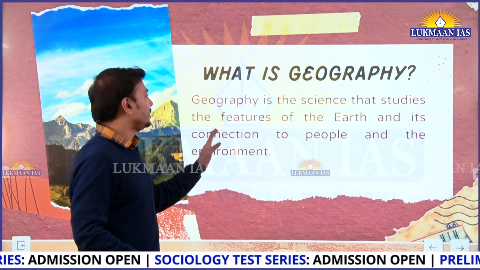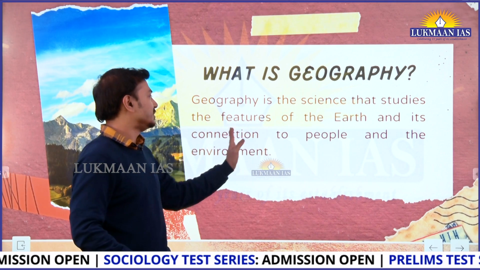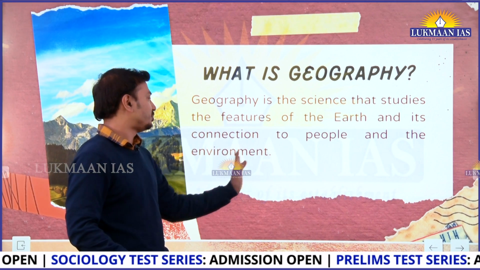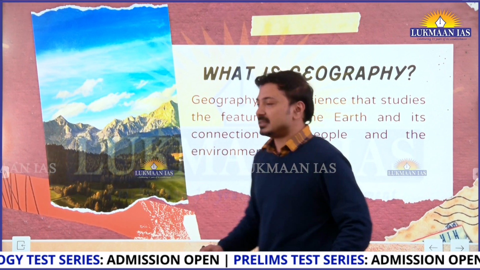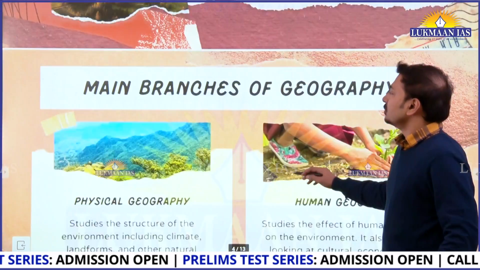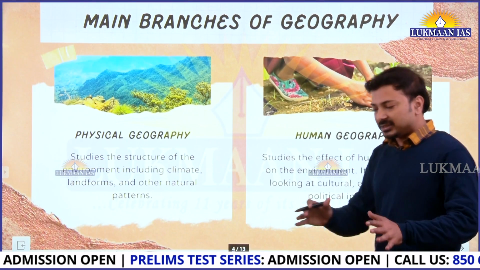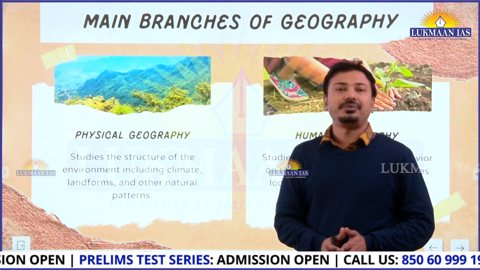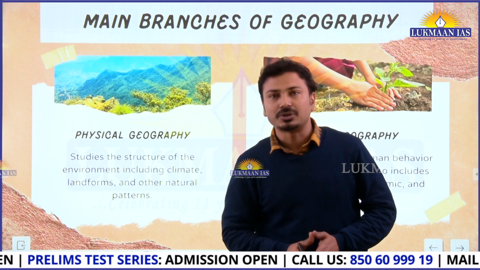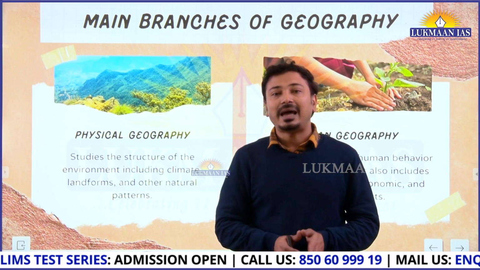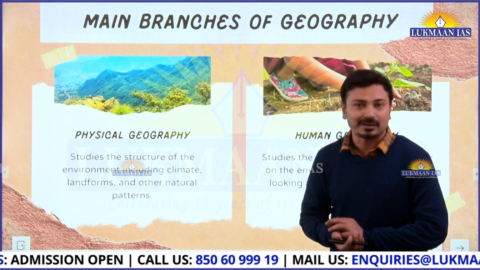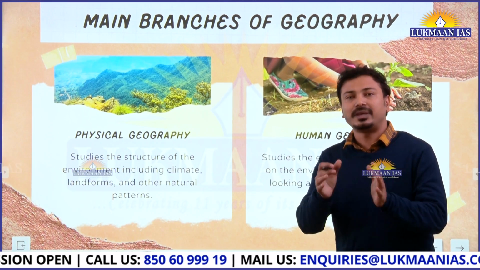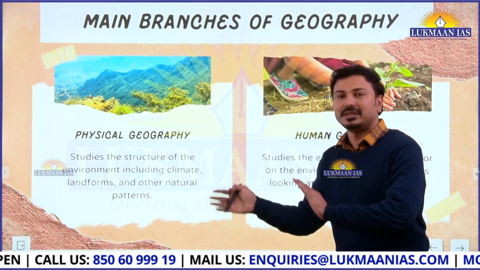So, talking about the definition, geography is the science that studies features of the earth and its connection to the people and environment. But what are the different branches that are there in geography? So, in general, there are two major, broader branches of geography: physical geography and human geography. In physical geography, as the name suggests, we learn about the physical features on the earth's surface. And this is also part of both prelims and mains examination.